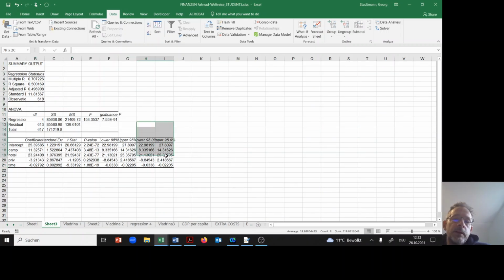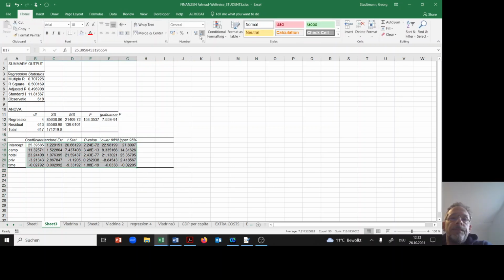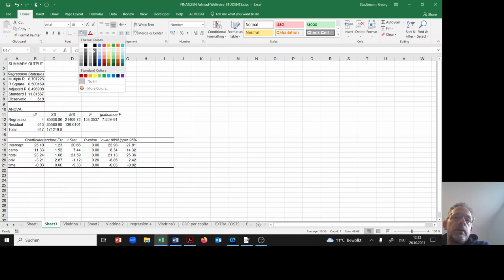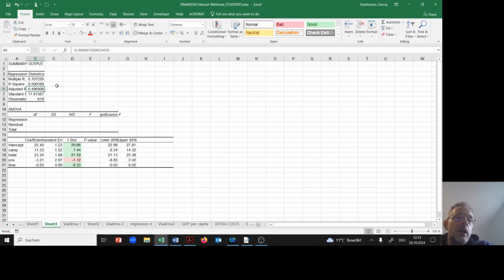This is my output. So I start to format the output a little bit. So this is fine. Then I'm checking whether a t value is larger or smaller than 2, whether the coefficient is significant, yes or no. I don't need this information, so I'm deleting some unnecessary information which I don't want to talk about.